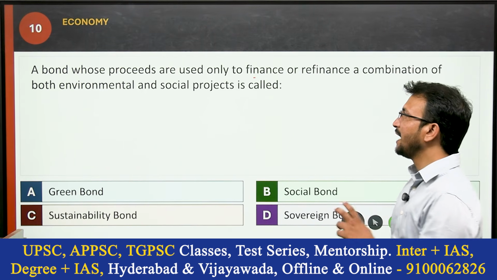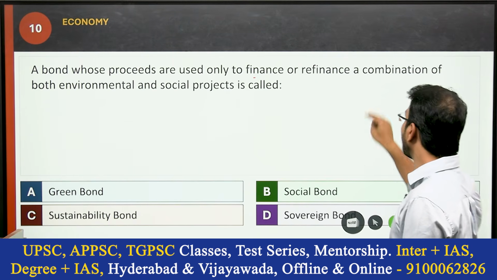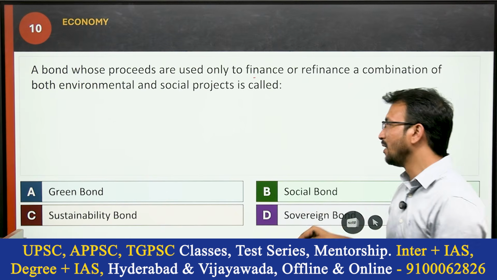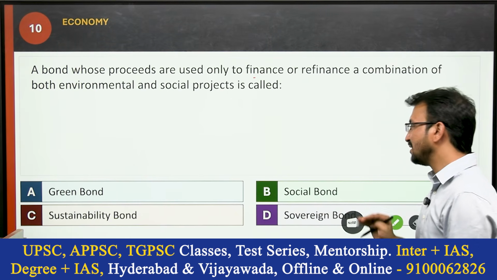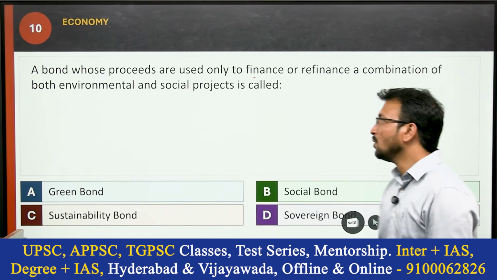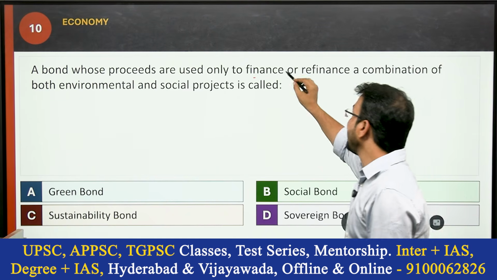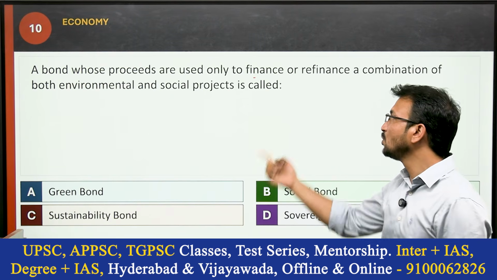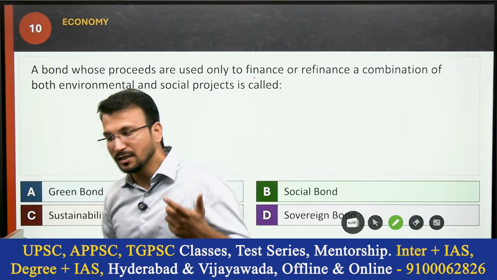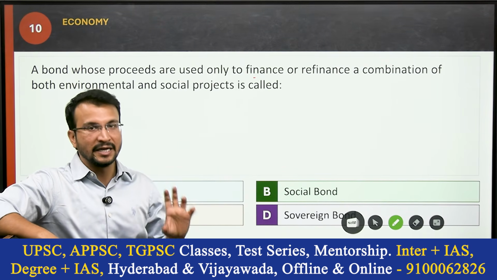So the next question is, a bond whose proceeds are used only to finance or refinance a combination of both environmental and social projects is called: option A, green bond; option B, social bond; option C, sustainability bond; option D, sovereign bond. Basically, nowadays green bonds and social bonds are in the news in current affairs also.